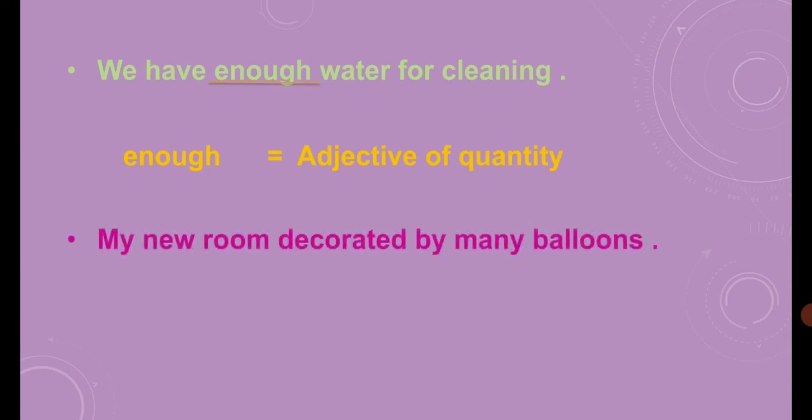Next is, my new room is decorated by many balloons. Now what will be the answer? What will be the adjectives of this sentence? New and many. I had not done new as an adjective, it's my mistake. New is an adjective of quality and many is an adjective of number.